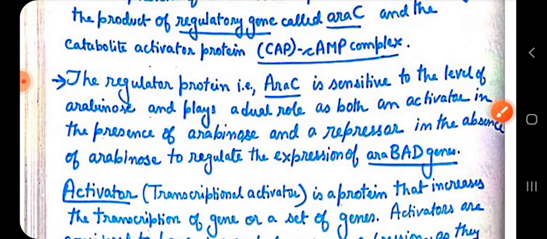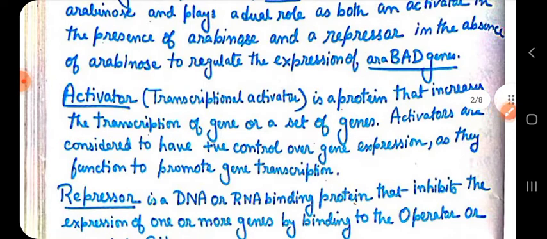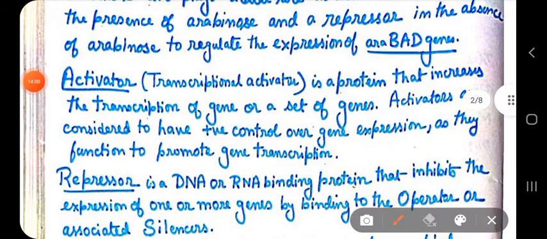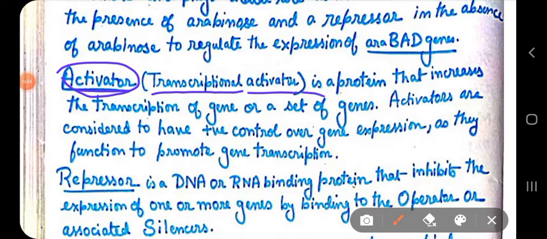Well, I will give the definitions of activator and repressor. An activator, also called a transcriptional activator, is a protein that increases the transcription of a gene or a set of genes.